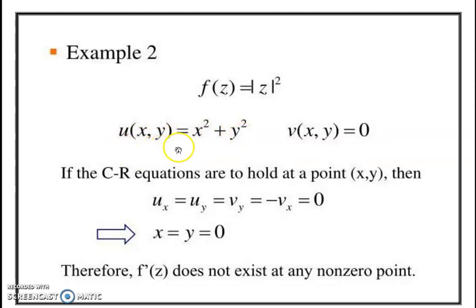So, u of x comma y equal to x square plus y square. Then v of x comma y is 0. Then calculate the partial derivatives. ux equal to 2x, uy equal to 2y, then vx and vy are zeros. Then comparing with the CR equations, we get x equal to y equal to 0. Therefore, f dash of z does not exist at any non-zero point.